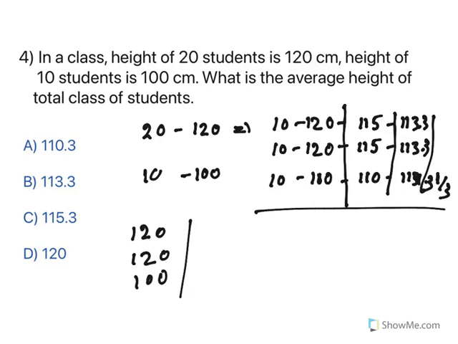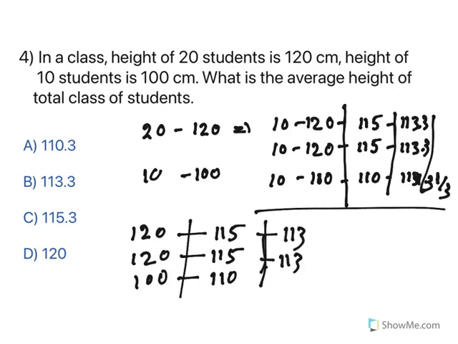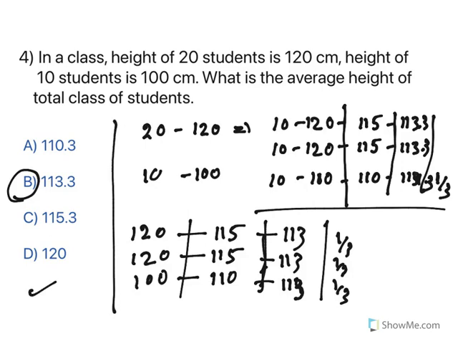In order to get that average, remove 5 from here, remove 5 from here, and add that 5 plus 5, 10 here. It becomes 110. Again from here, remove 2, it becomes 113, 113. Those 2 plus 2, add it here, 114. So in order to get the average, if you make this 113, you spread the 1 to all the parts, what does it become? 113.3. So either you can use a formula or you can just think and do it. I usually prefer this method. You just distribute, you will get the answer.